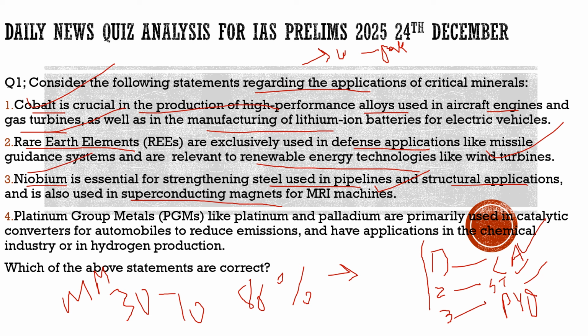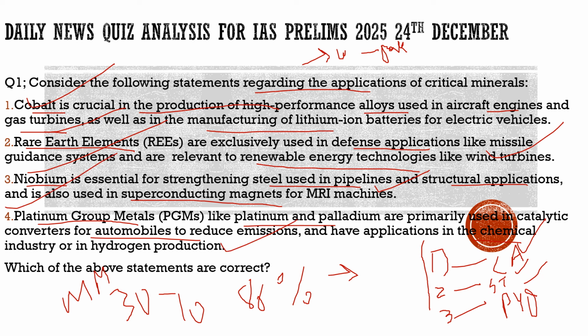Now coming to the last statement, it says the platinum group metals like platinum and palladium are primarily used in catalytic converters for automobiles to reduce emissions and have application in the chemical industry or in hydrogen production. 100% correct. So with respect to this question, all four statements are correct.